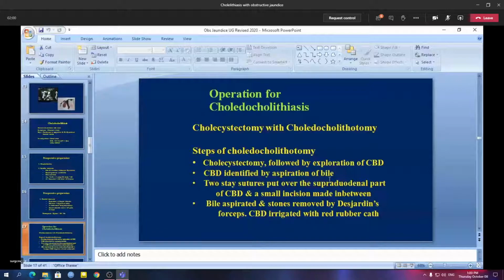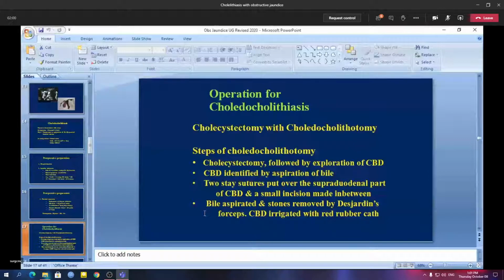When you see this bile and know this is the common bile duct, then two stay sutures are put over the supraduodenal part of the common bile duct, and in between the stay sutures a small incision is first made there. And you see the bile coming from the common bile duct. You can sometimes see the stone peeping from the common bile duct.